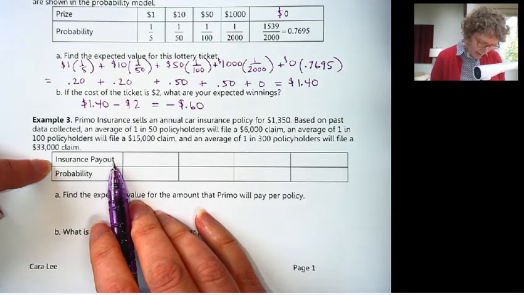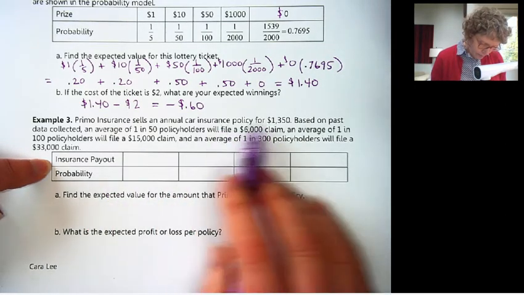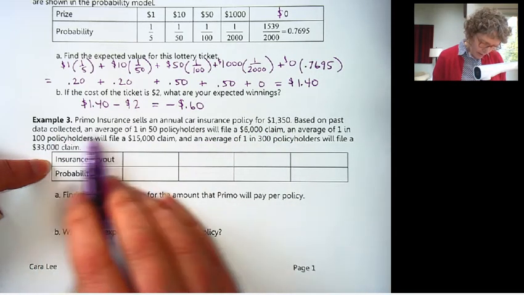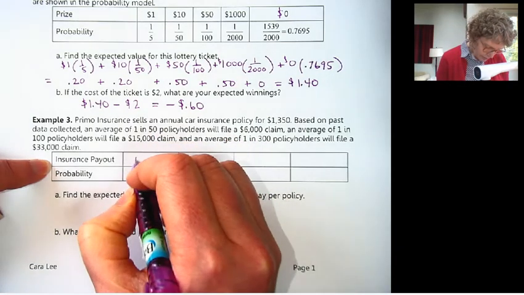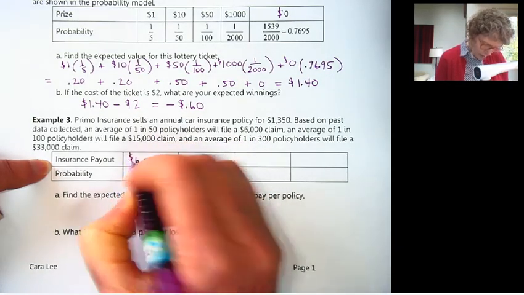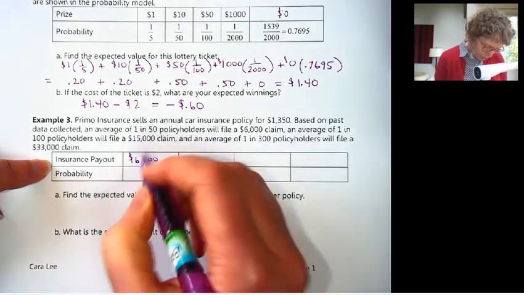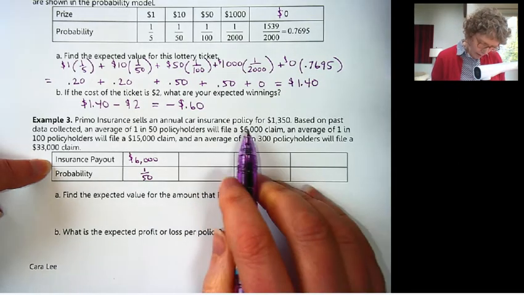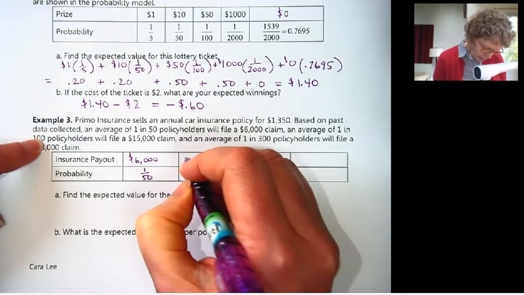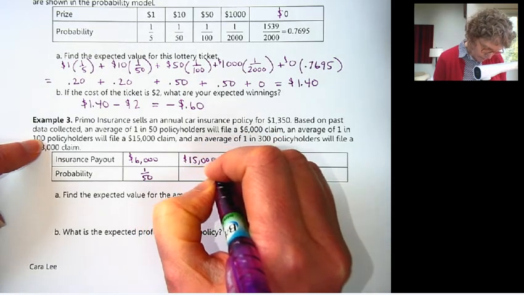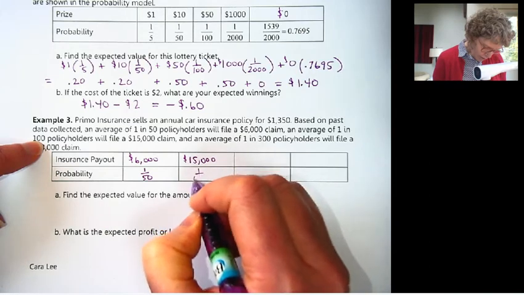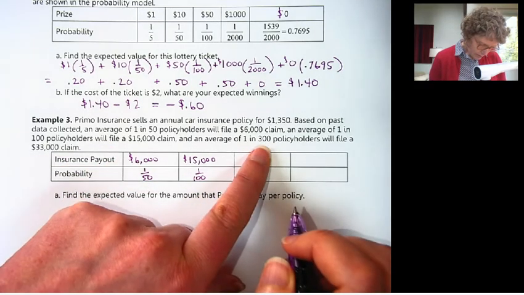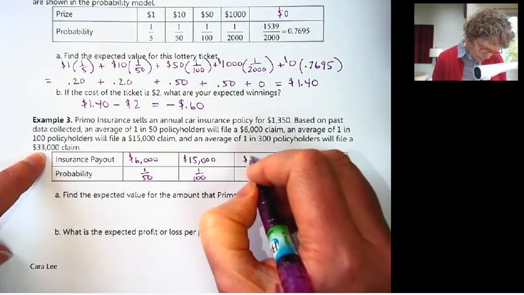So the insurance is paying out, let's skip this, we'll come back to this in a minute. So they're paying out $6,000, that's one possibility, and the chance of that is about 1 out of 50. Another option is they might have to pay a $15,000 claim, which is 1 out of 100. Another option is a $33,000 claim.